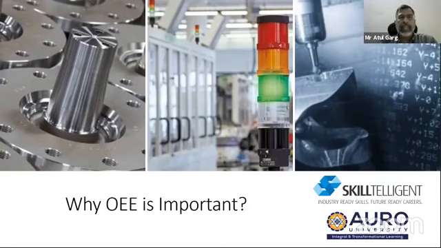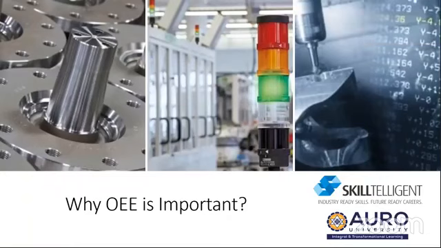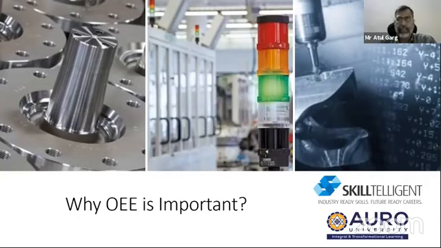So OEE is an old concept, and it was developed as part of the Total Productive Maintenance system back in the 1960s by a person called Seiichi Nakajima. The potential of OEE in production was highlighted by Toyota in the 1980s. Today, it is used by manufacturers of all types and sizes across the world as a best practice measure and key performance indicator. I've personally seen many companies calculating OEE, but most do not leverage it to bring the improvements in production it can offer.